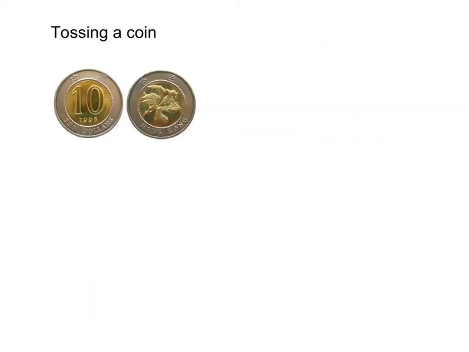And let's see another simple example on tossing a fair coin. And let's see, this is the two faces of a $10 coin of Hong Kong. And the face with a number, we call this a tail, T. And the face with a head, or actually is a flower, we call this the head.